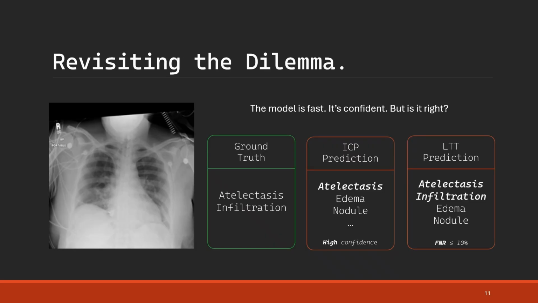So let's return to the clinical dilemma from the beginning. The AI assistant confidently identified atelectasis but missed infiltration. How does our framework solve this? The baseline ICP, as we established, is unreliable and it fails. But the LTT framework, configured to control the false negative rate, successfully produces a prediction set that includes both pathologies. It solves the dilemma by providing an output the radiologist can trust, backed by its robust statistical guarantee.